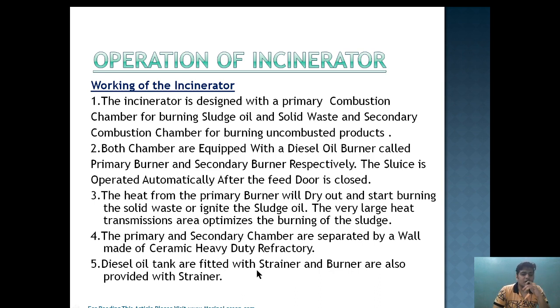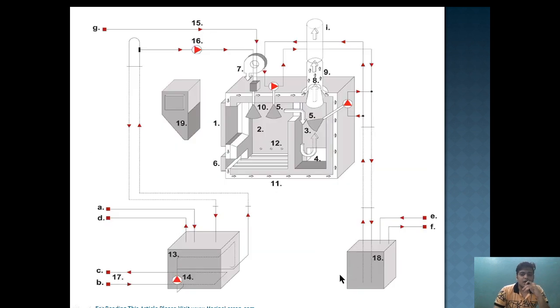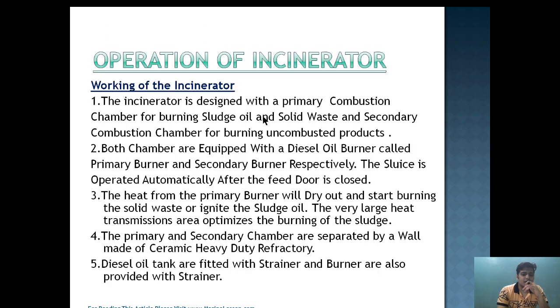The diesel oil tank is fitted with a strainer, and the burner is also provided with a strainer. The tank is also fitted with a pump which will pump the oil to the burner so that it can assist the combustion at the start.